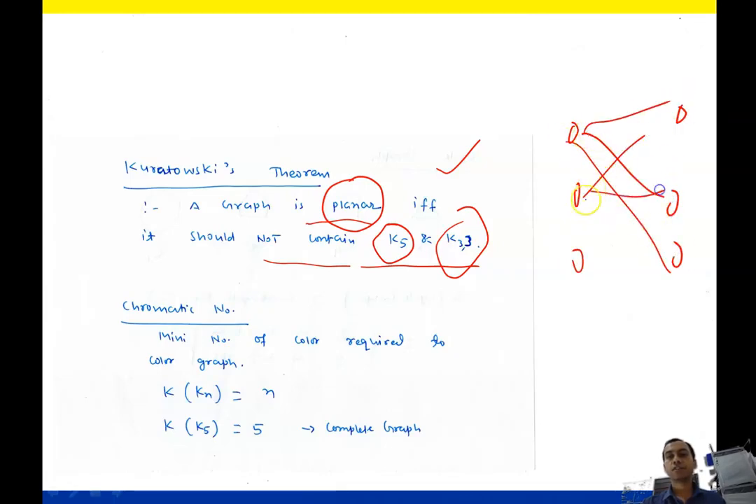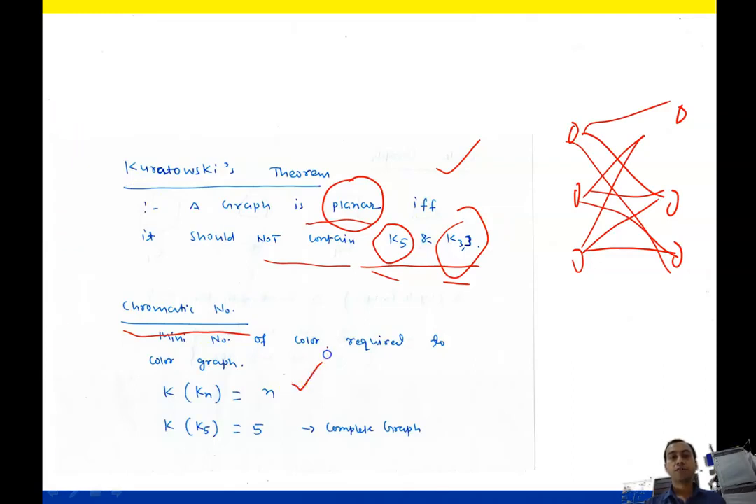And same for this. So this is called K3. So a graph can be planar only if it does not contain K5 and K3,3. Chromatic number is the minimum number of colors required to color the graph; it is called the chromatic number of a graph.